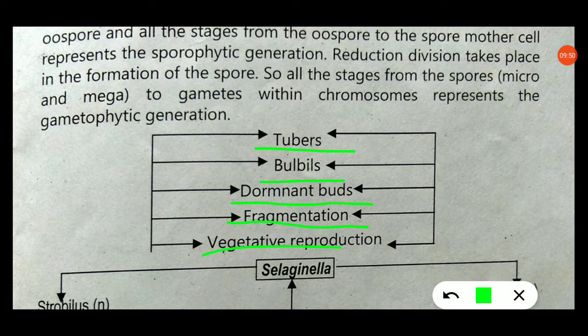That means from the parent plant body, the parental plant body is formed again by tubers, bulbils, dormant buds and fragmentation. This circle is created by vegetative reproduction.